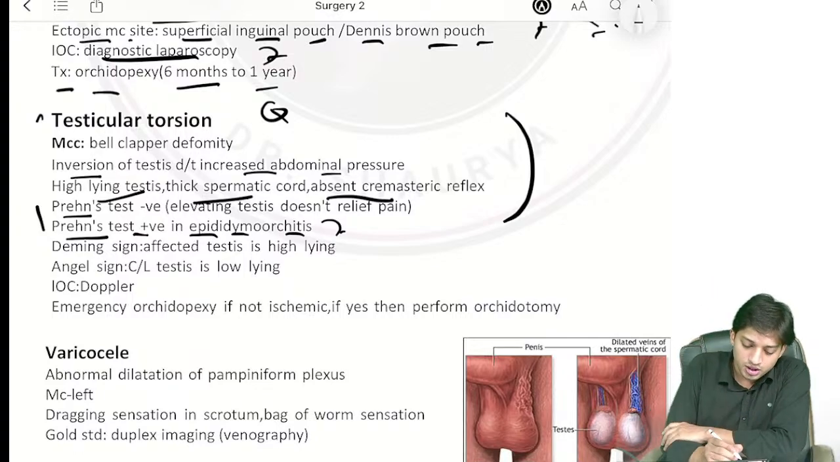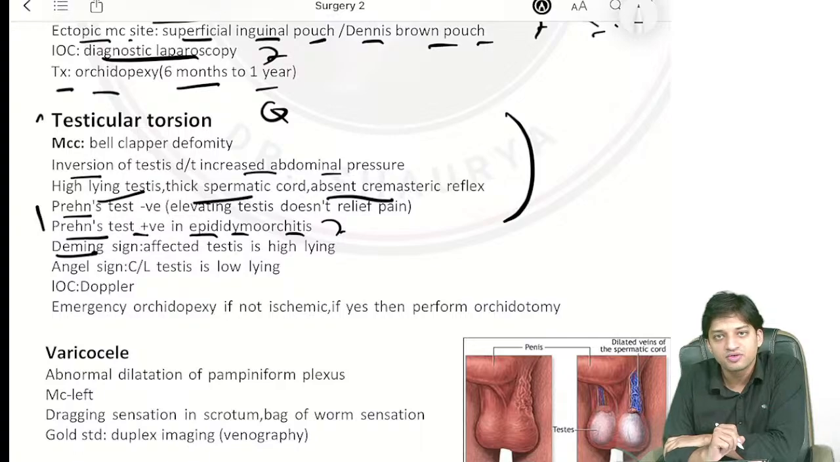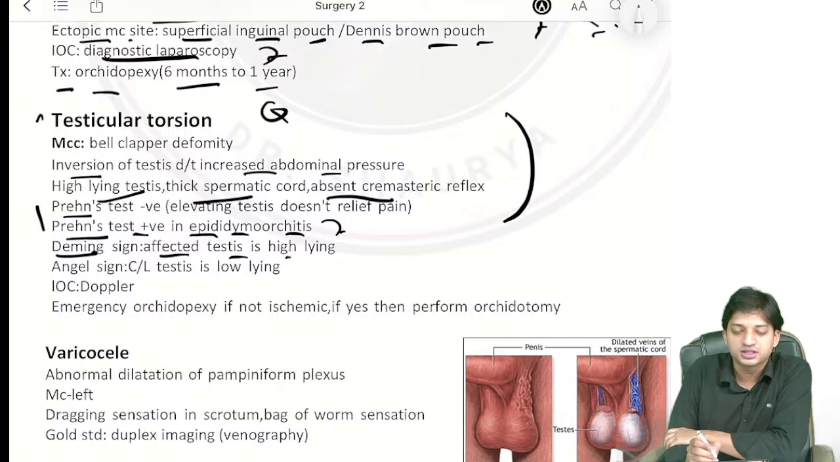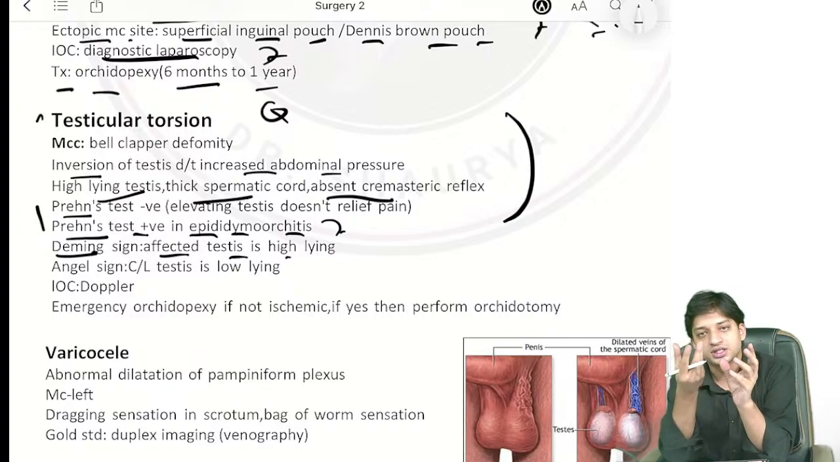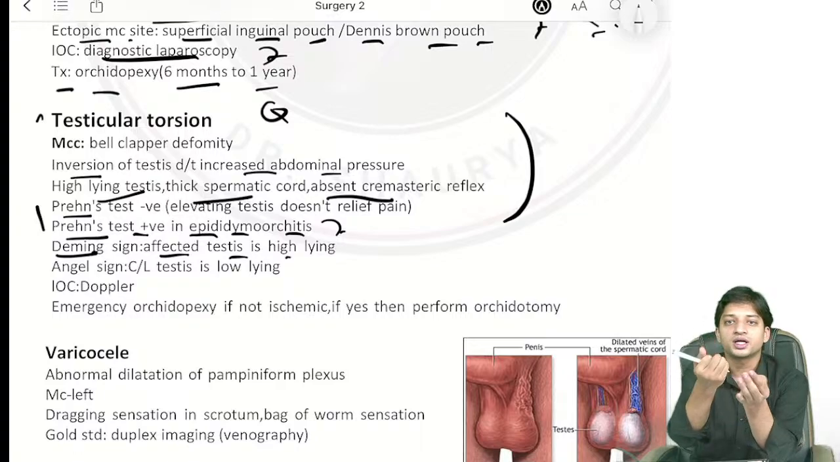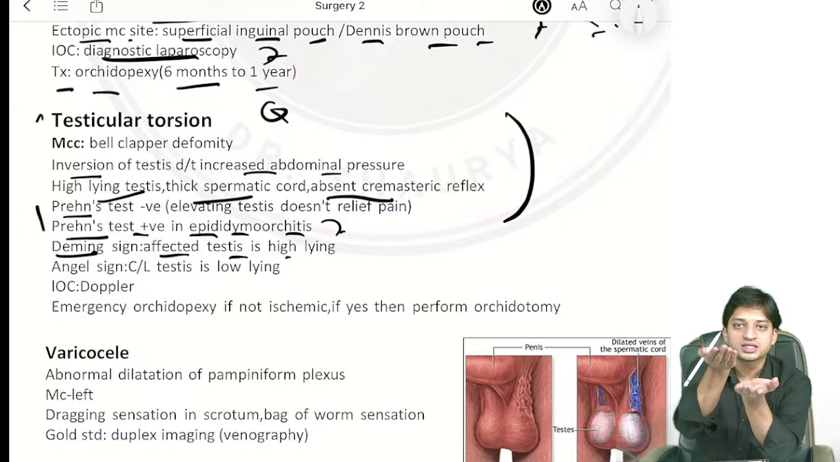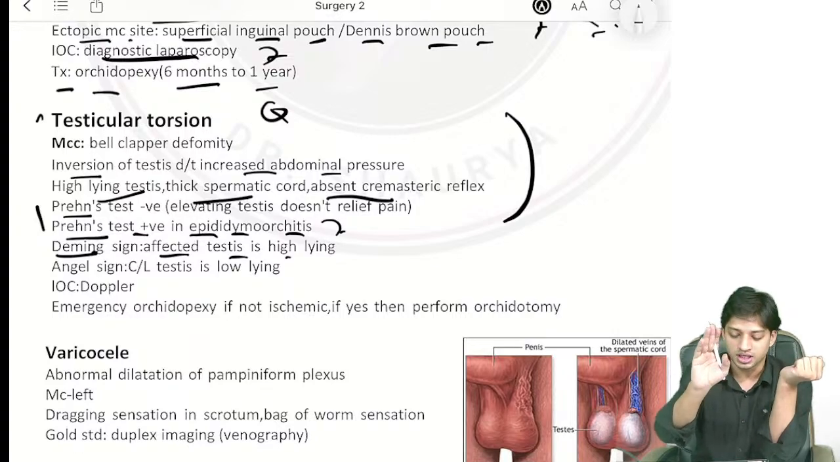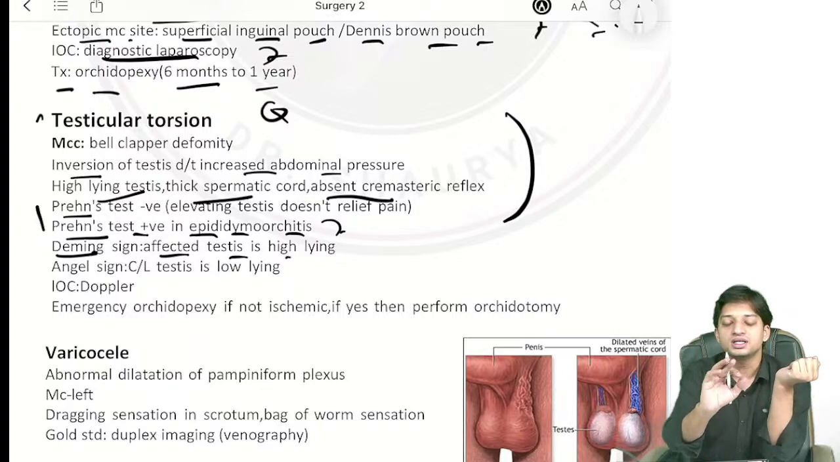Now, you have the Deming sign. Deming sign, what is happening? Affected testis becomes high lying. You already know, if one testis has undergone testicular torsion due to twisting of the spermatic cord, the affected testis will become high lying. So this is one of the classical signs for testicular torsion, and this sign is called Deming sign.